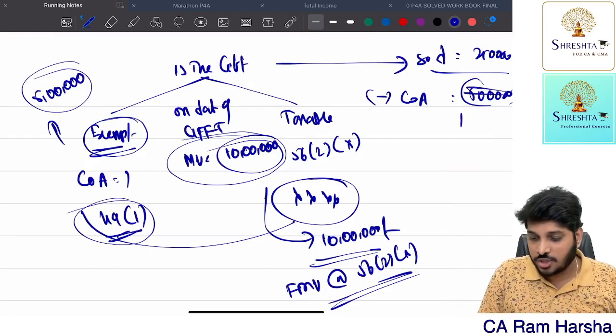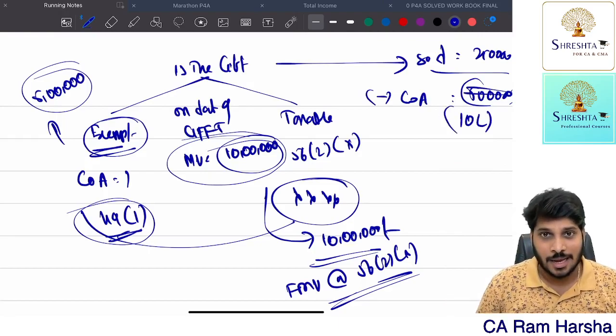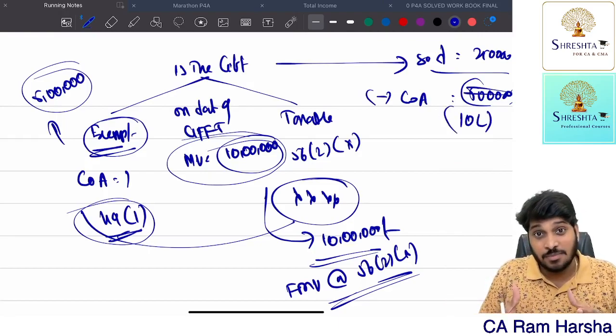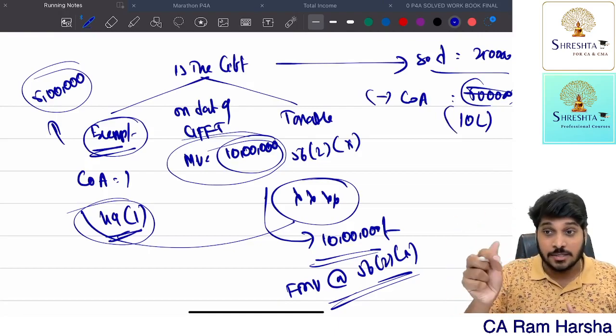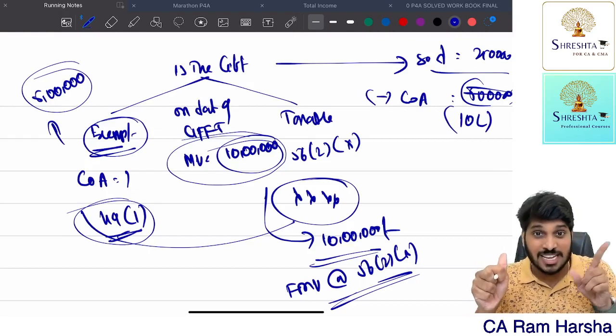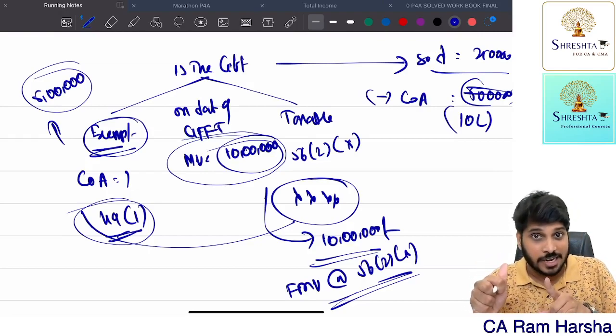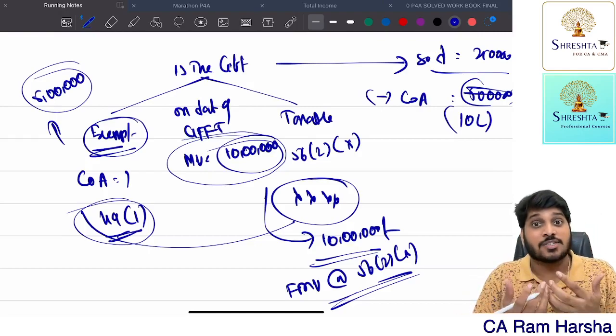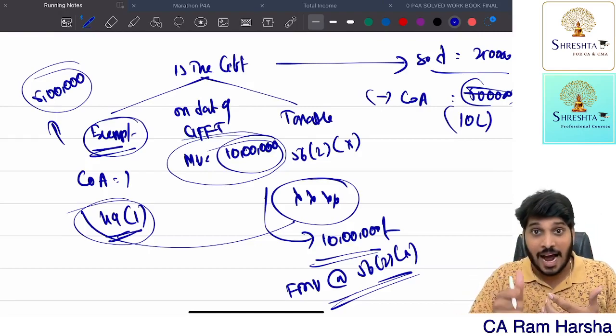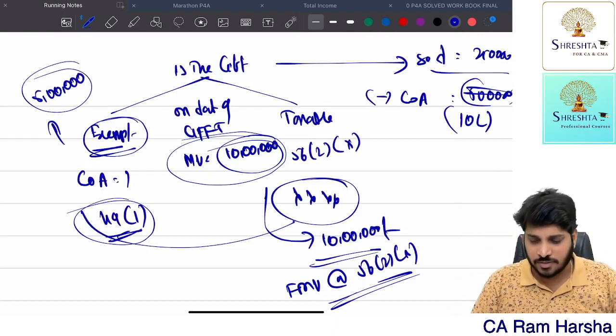So now, what is the cost of acquisition? 10 lakhs. If you receive a gift which is exempted, and subsequently you sell this gift, now computing capital gains, what is the cost of that gift? You received it as a gift which is exempted earlier. Cost to previous owner, 49.1. You received a gift that is taxed under other sources, under gift provision. That gift you subsequently sold. What is the cost of acquisition?